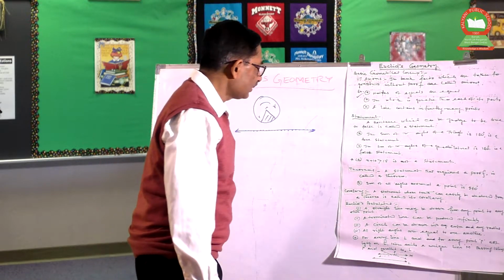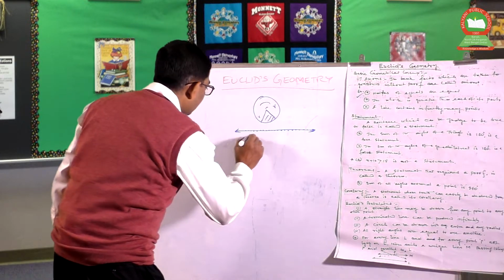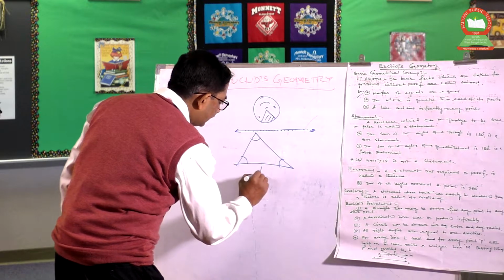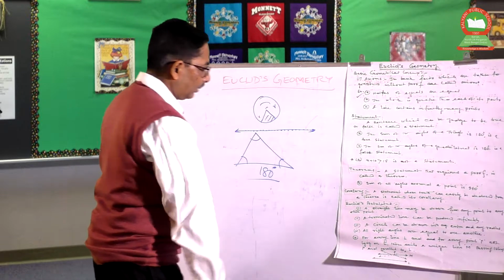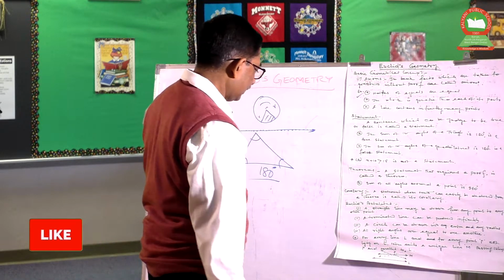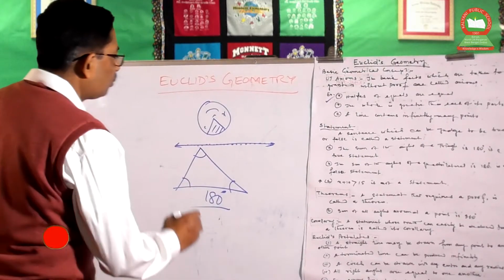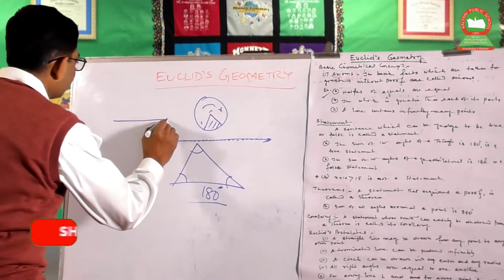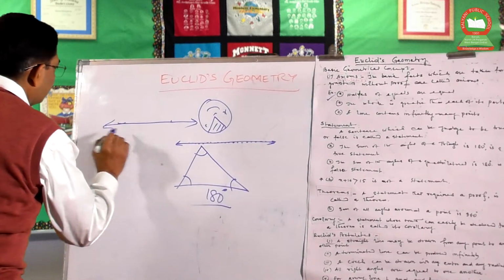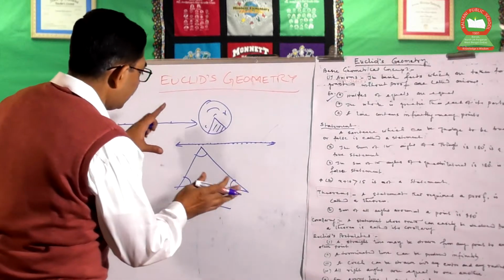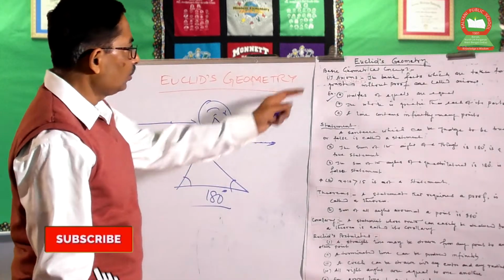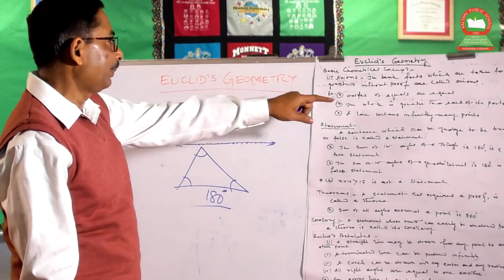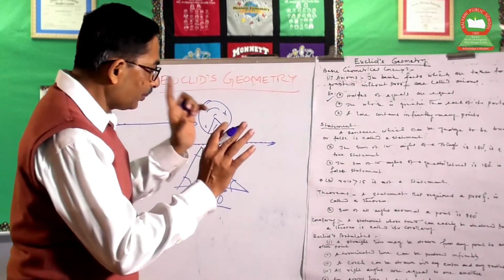Now the postulates means, suppose the sum of these three angles of a triangle equal to 180 degrees. You can take it as an axiom or postulate. And a straight line may be drawn from any point to another point, and it can be extended up to infinity. This is called a postulate. This is related to geometry only. Axioms are taken for any field of maths, and postulates are only for geometry.